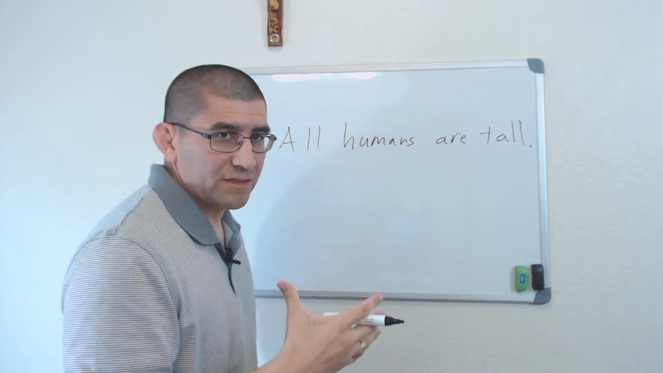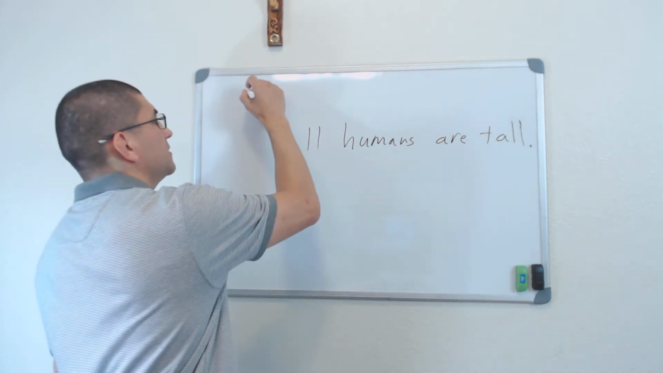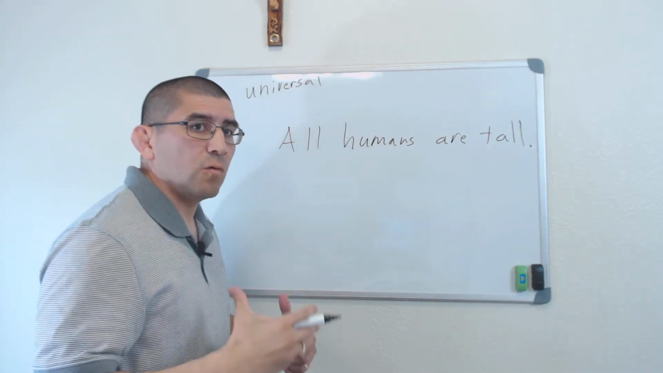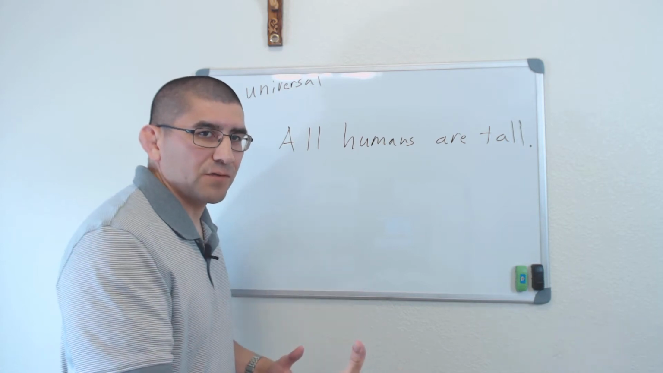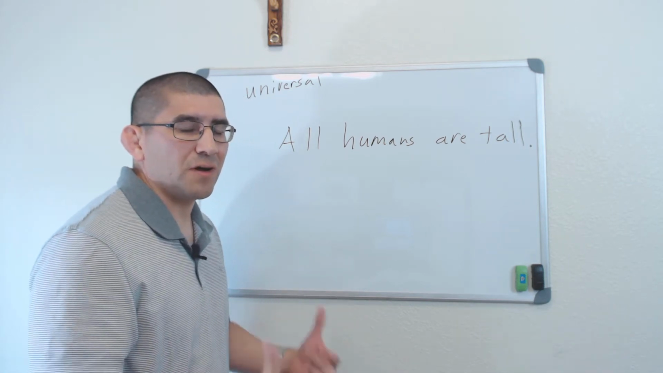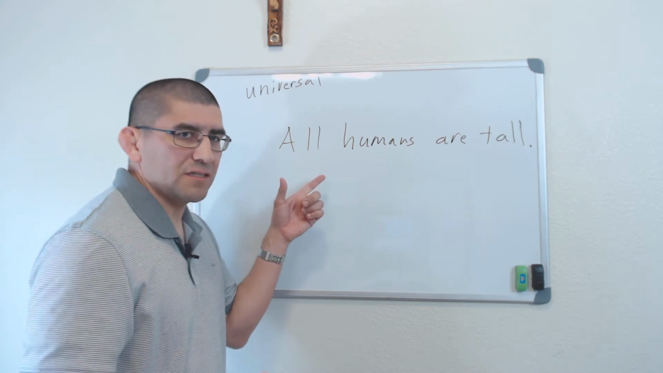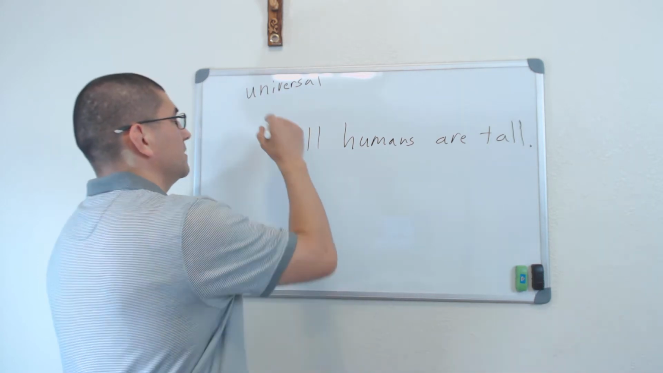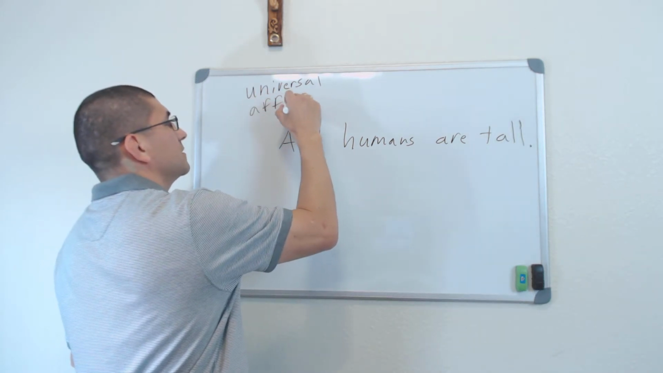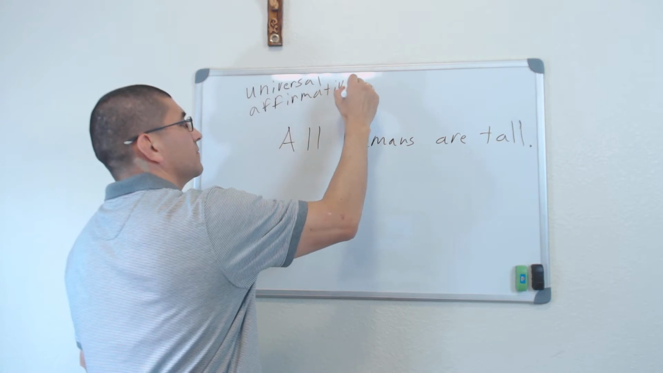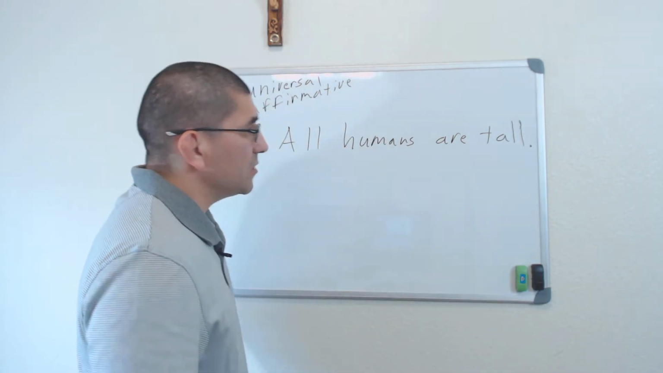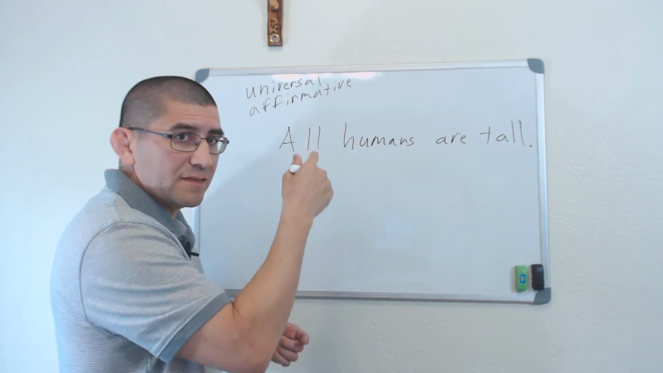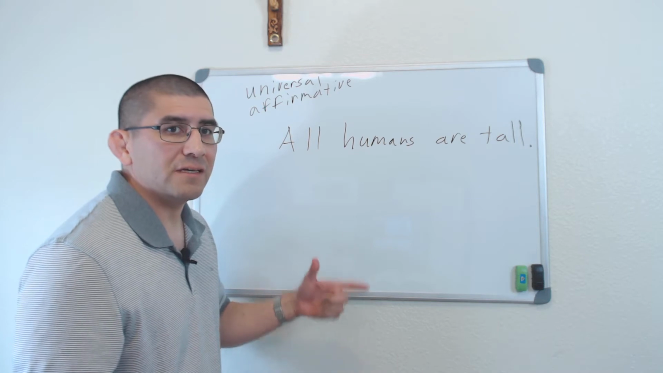If I have that statement, all humans are tall, the quantity of this statement is universal. So this is universal. That's the quantity. The quality of the statement is that it is affirmative. Remember, affirmative just means positive. This is not denying anything. It's putting something forth that is positive. So we say it's affirmative. That's the quality. So the quality is affirmative.